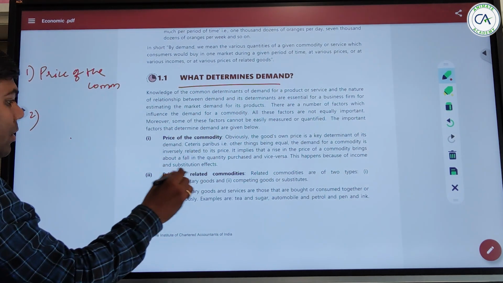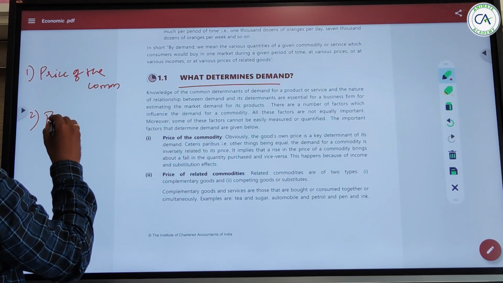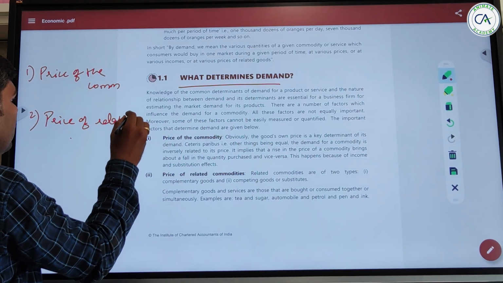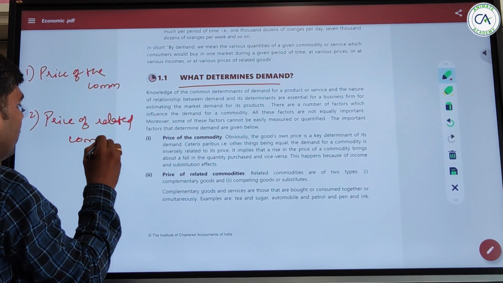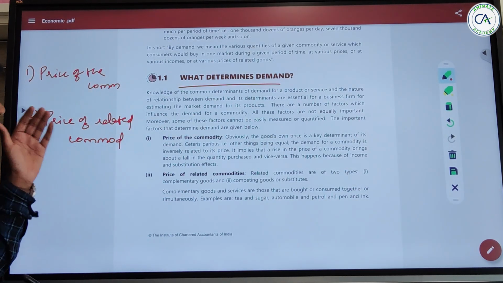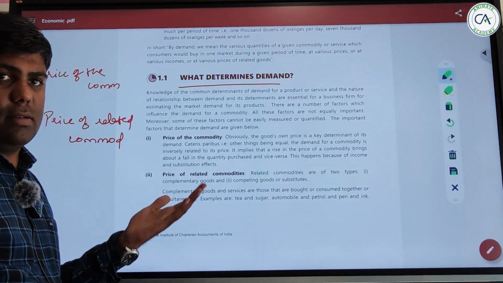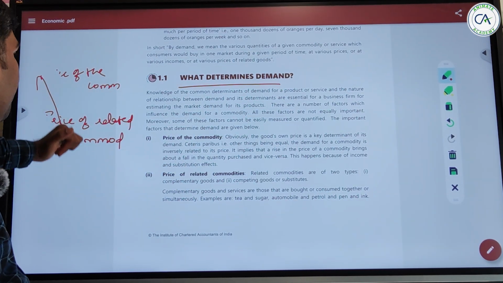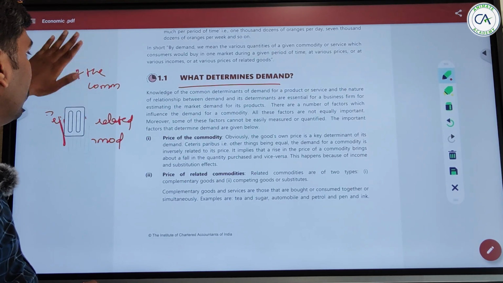Second is price of related commodities. That way, first you write down all the 5 points and then we can go deep inside it. So that's just to show you how you should be making your notes, right?